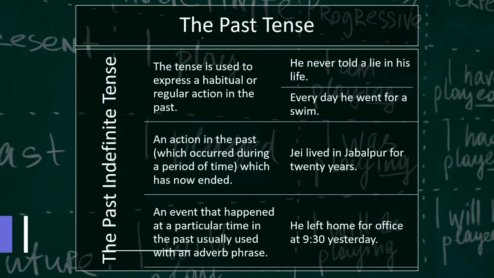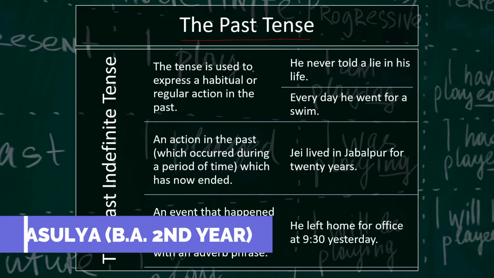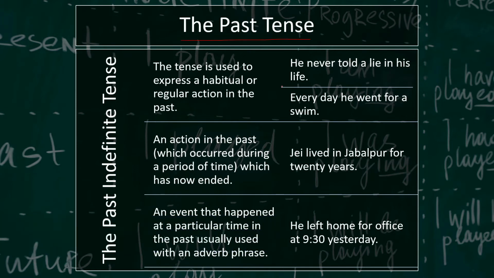The past tense, the past indefinite tense. This tense is used to express a habitual or regular action in the past. For example, he never told a lie in his life. Every day he went for a swim.